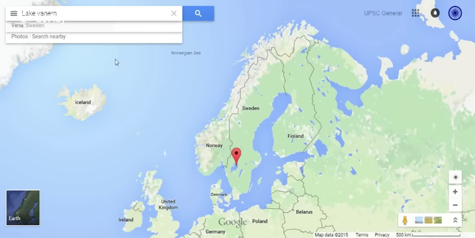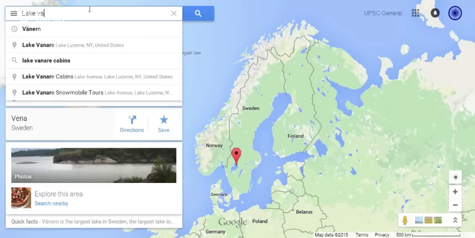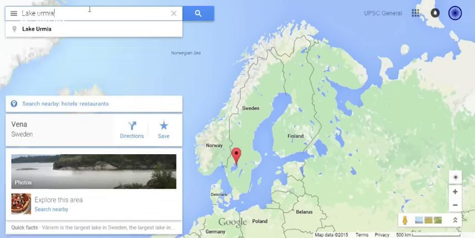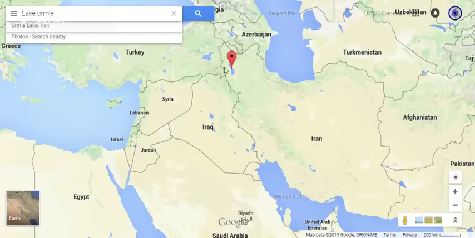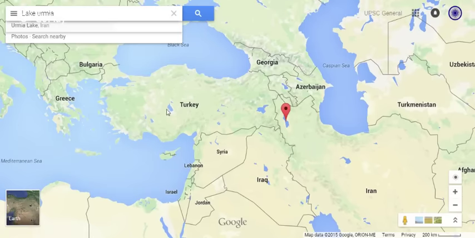And next is Lake Urmia. Lake Urmia is in Iran. This is Lake Urmia. And this is it about the important lakes of the world.